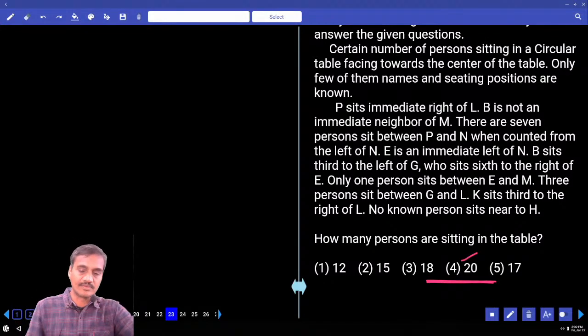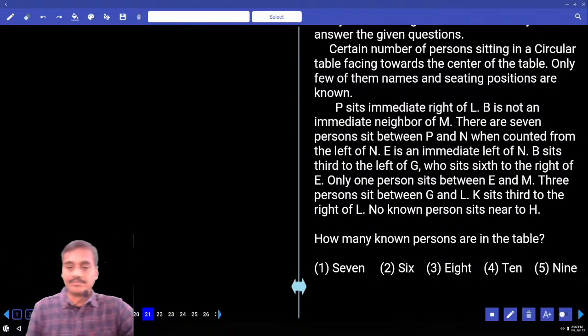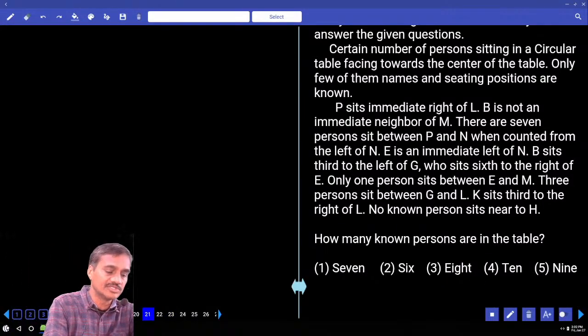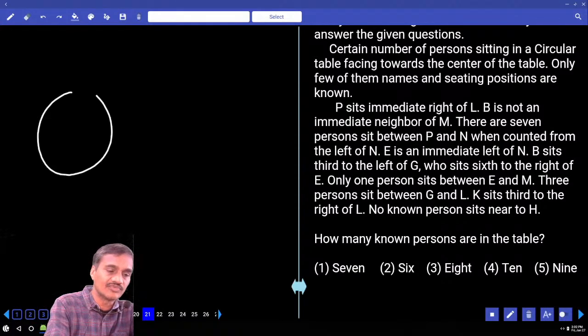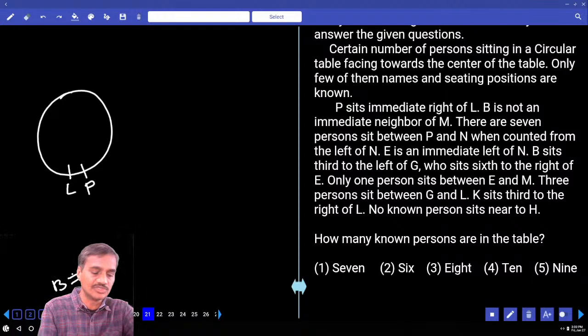Then coming to question numbers 21 to 23. Now in this set, P sits to the immediate right of L. Where is this P? P is to the immediate right of L. Now if L is here and P is to its immediate right, B is not an immediate neighbor of M; B and M are not adjacent to each other.